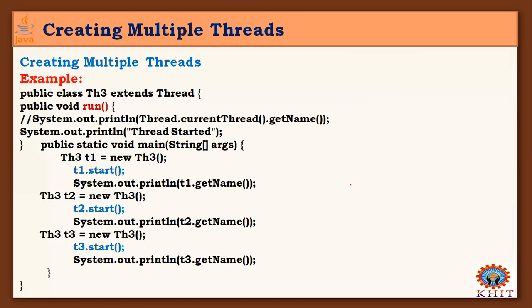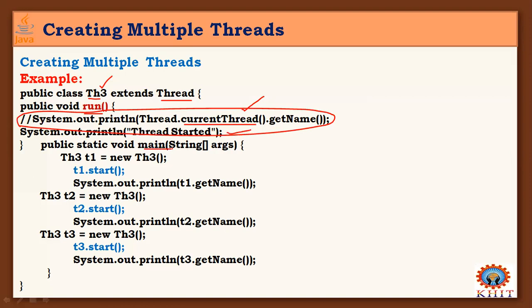Go to one simple example here. T3 is my thread class extending Thread, or you can implement the Runnable interface, whatever it is. I have a run method, and inside this run method I'm getting the current thread, that is the main thread. I will explain this statement to you later. First, this one prints that the thread started.